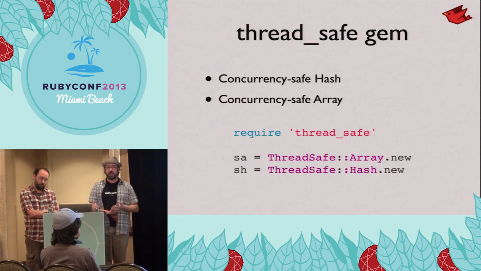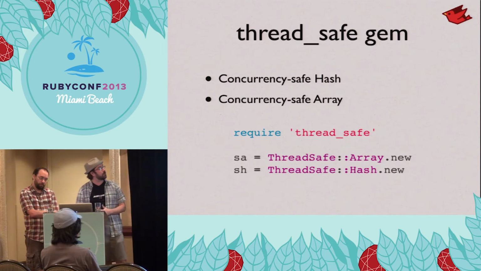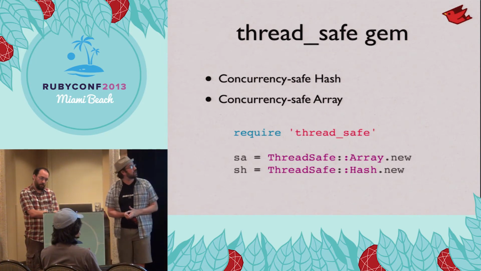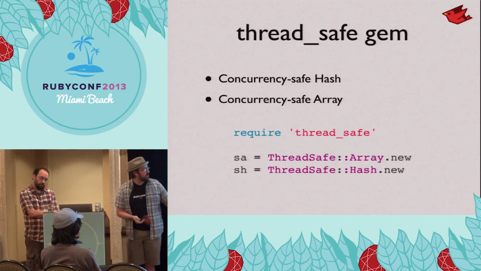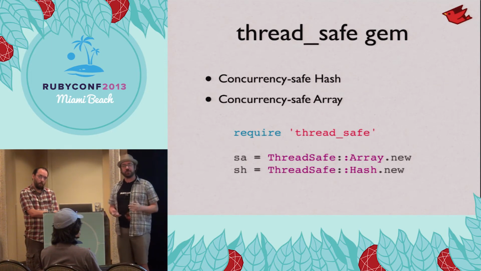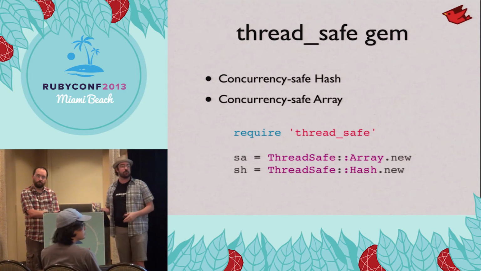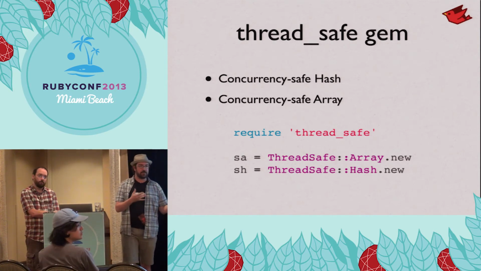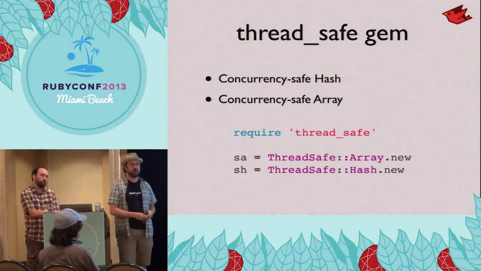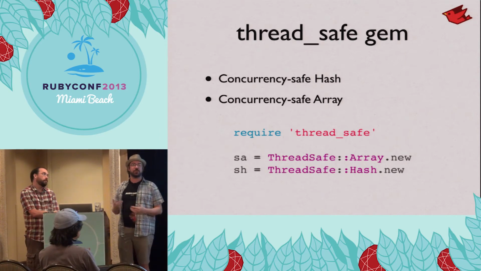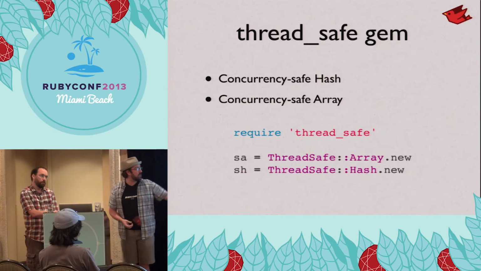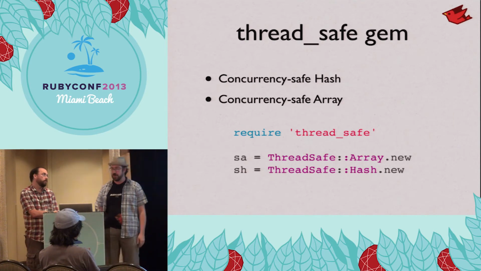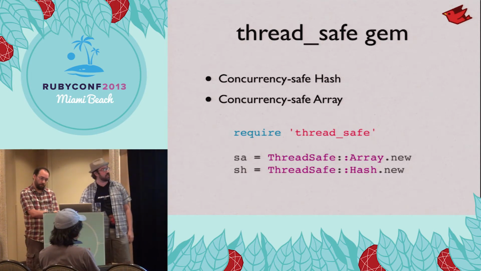So a few gems that we like, some of these we maintain, some are from friends of ours. The thread-safe gem provides a concurrency-safe hash and array. It also provides, I'm not showing here, a cache class, which is hash-like, but it uses some of the techniques that the Java concurrency engineers use for concurrent hash map to do a fast multi-threaded hash map implementation. But otherwise, it's pretty simple. You construct it, you use it like a normal hash almost, and it works pretty much the same way.